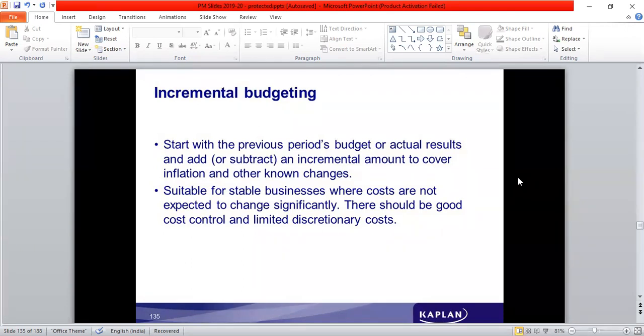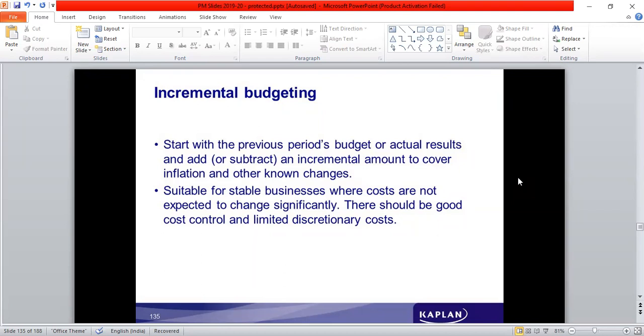Advantages: it is simple and easy to prepare because there is already a base, the past period. They don't have to reframe everything from the beginning, so it is less time consuming. But there is also a disadvantage: whatever inefficiencies were included in the past period continue to happen in the future as well.